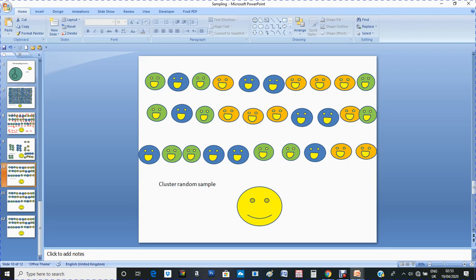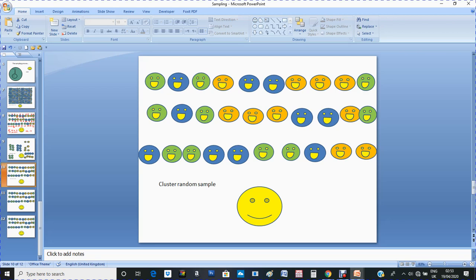Then you can interview them, or if the number is large, you can also select some students by simple random sampling to participate in your research. So this is cluster random sampling, and it is one of the good ways.